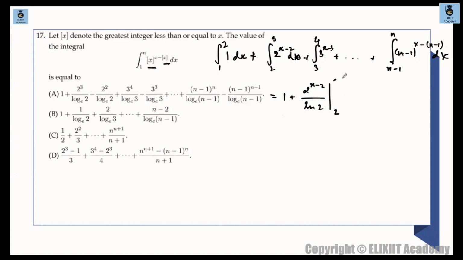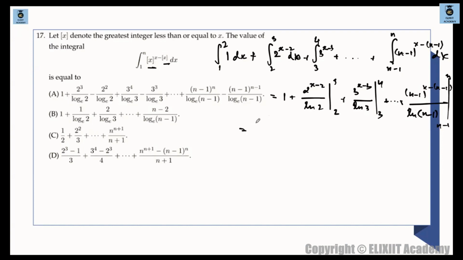Range goes from 2 to 3. Then 3 raised to the power of x minus 3 divided by ln 3. Range goes from 3 to 4. Where will it go up to? This will become n-1, n-1 raised to the power of x minus n-1 divided by ln n-1. The range goes from n-1 to n.